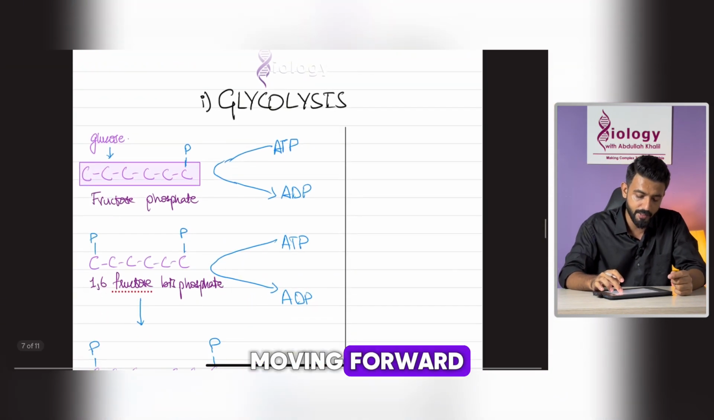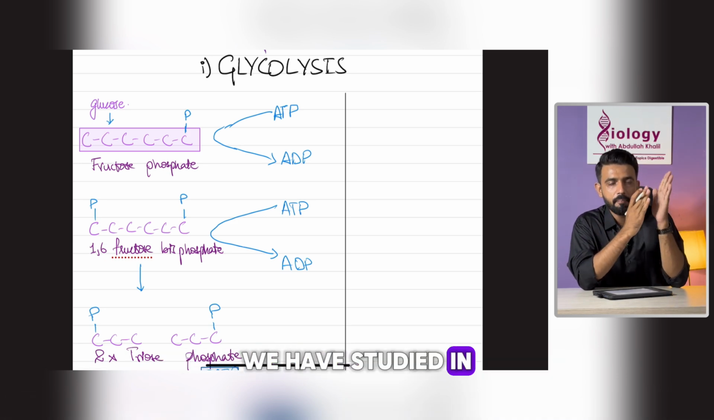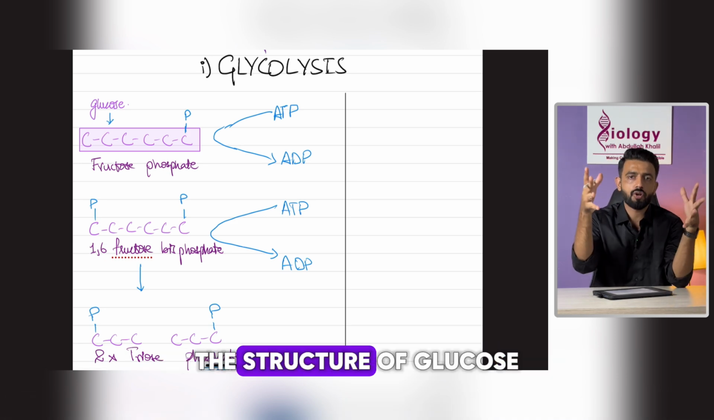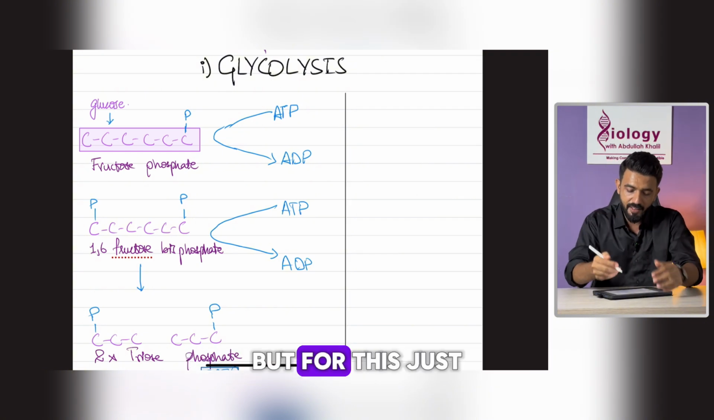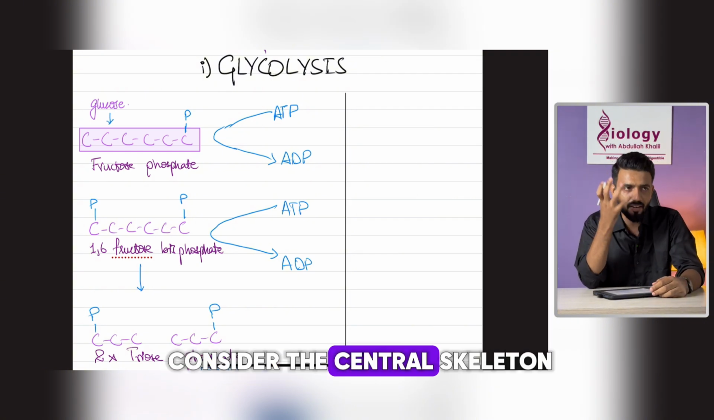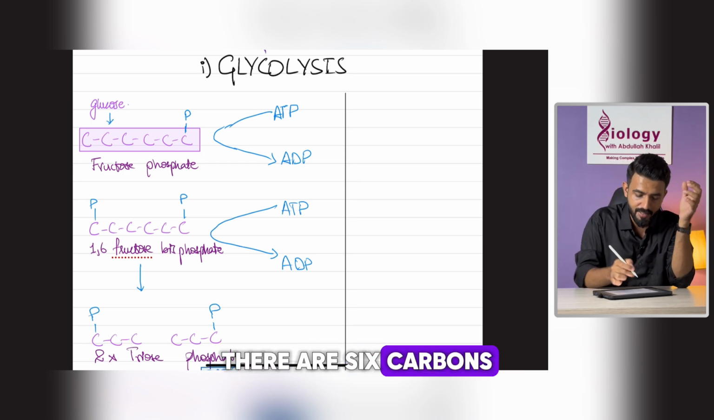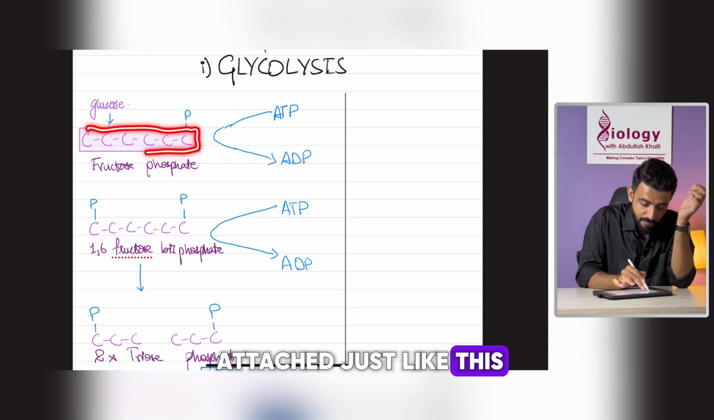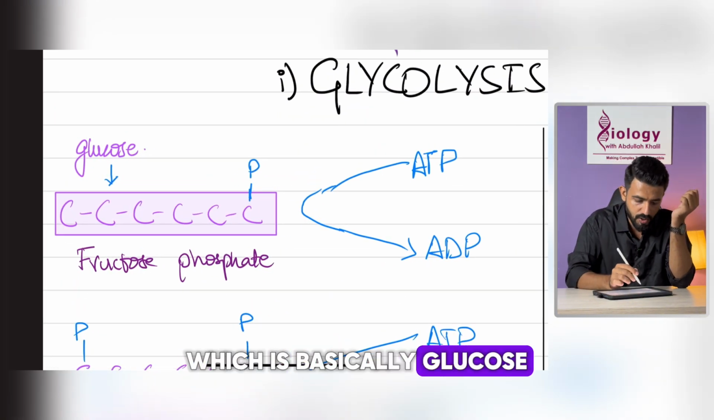Okay, moving forward. Now, to understand glycolysis, we have studied in biological molecules the structure of glucose. We know the structure of alpha glucose and beta glucose. But for this, just consider the central skeleton, the carbon-carbon bonds in glucose. There are 6 carbons attached just like this. So there are 6 carbons, which is basically glucose.